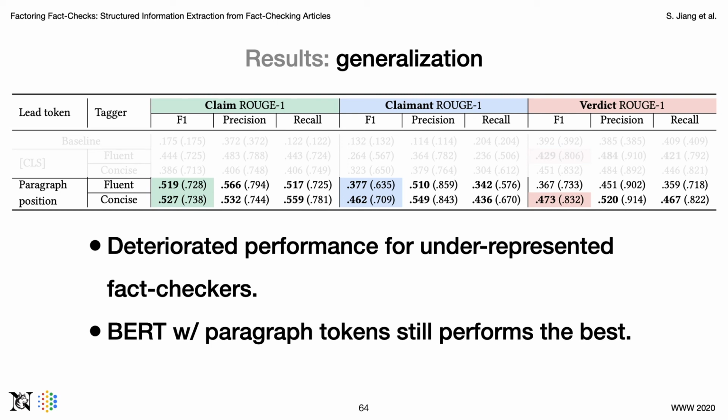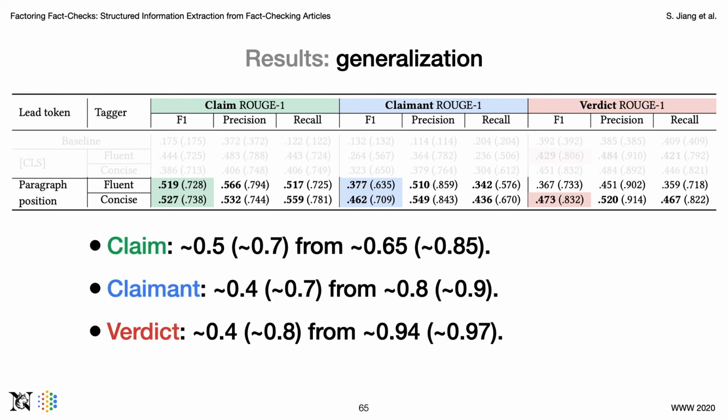The modified BERT model with paragraph tokens is still the best model overall, so we look at some of its performance. The scores for all factors systematically drop in this table. The tight F1 scores are somewhere near 0.4 to 0.5, and the loose scores are near 0.7 to 0.8.